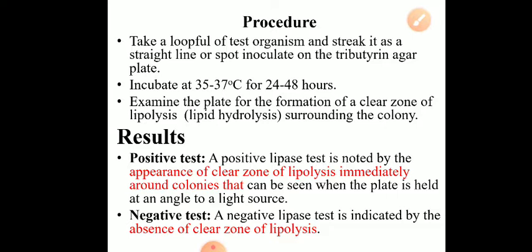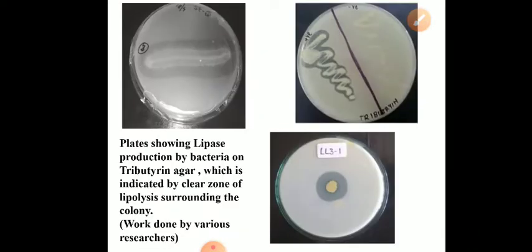So, if the organism produces lipase enzyme, it will be released in the surrounding and the lipid, that is tributyrin, present in the surrounding will be hydrolyzed, and you can see a clear zone of lipolysis surrounding the colony of the test organism. If you see a clear zone of lipolysis surrounding the colony, you say that organism is lipase positive or lipase producing. If there is no clear zone, then the organism is lipase negative or lipase non-producing.